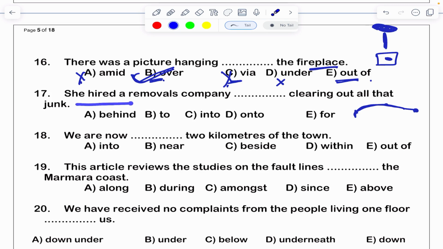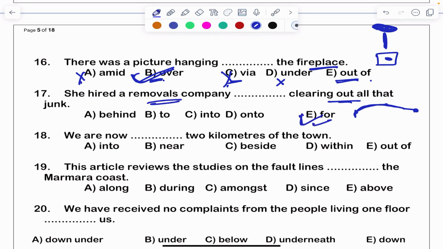Next, she had a removals company dash cleaning out all that junk. Means there might be some junk that we call kachra, right? So there might be some kachra. So to remove that, she had some company. Had means employed. For what purpose she had? For cleaning. So for is the right answer. Onto, into, these all are the incorrect options.